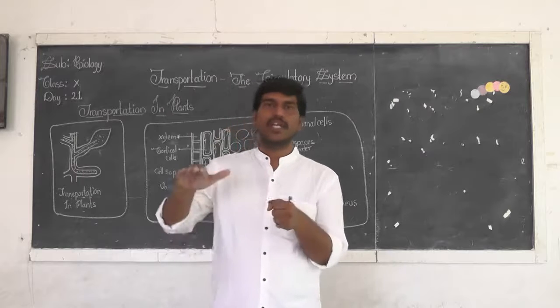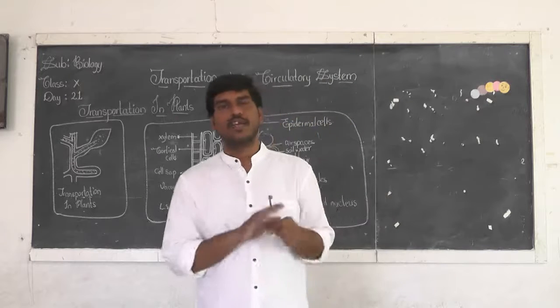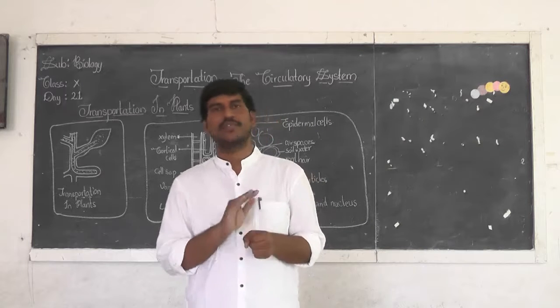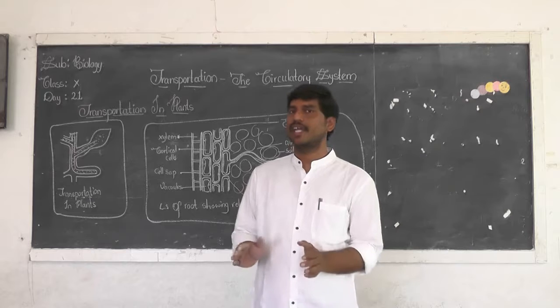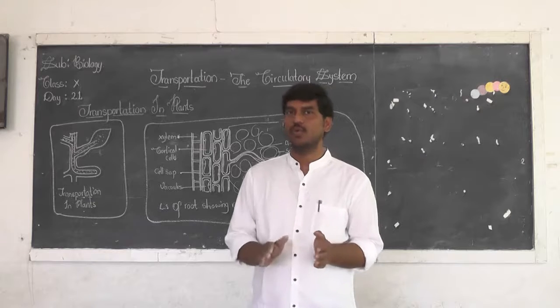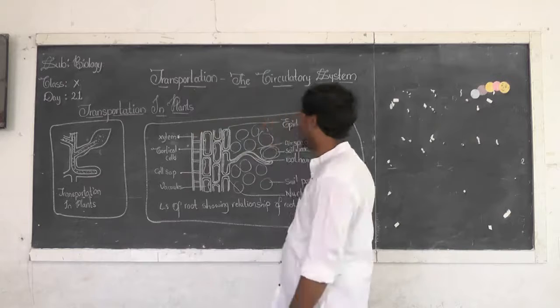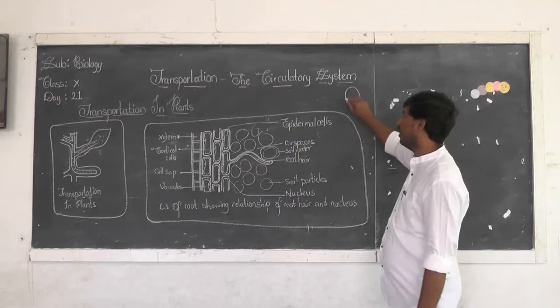When you cut the root and also the shoot, I hope you have observed the transverse section of root and transverse section of stem in your class 9. You have seen the vascular bundle.